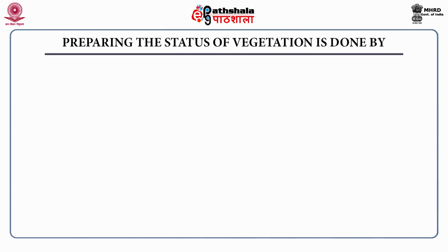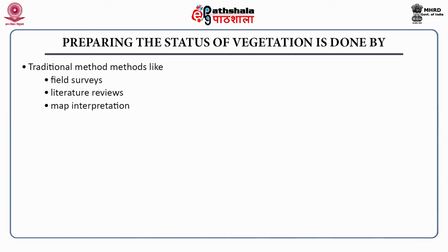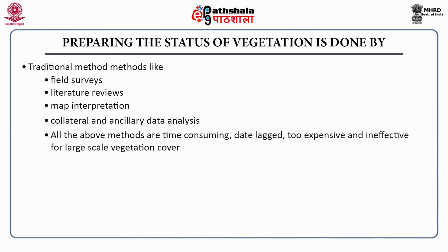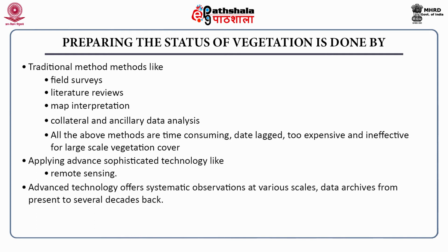Preparing the status of vegetation is generally done by field surveys, literature reviews, map interpretation, collateral and ancillary data analysis. All these methods are time consuming, data lagged, too expensive and ineffective for large scale vegetation cover. That is why remote sensing came into the picture. Advanced technology offers systematic observations at various scales. Data archives range from the present to several decades back.